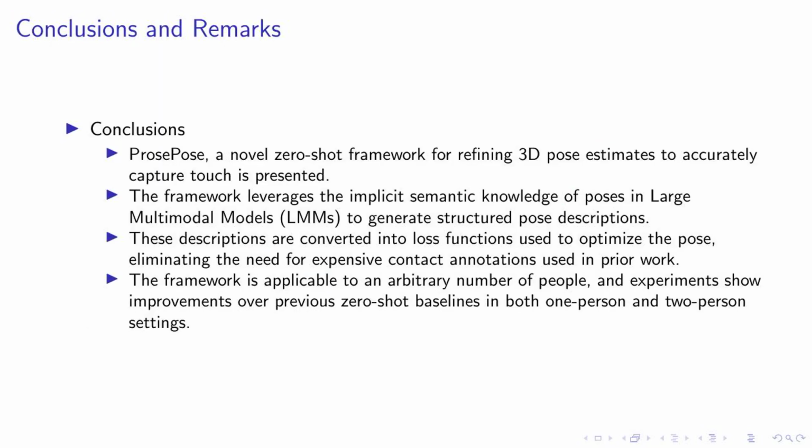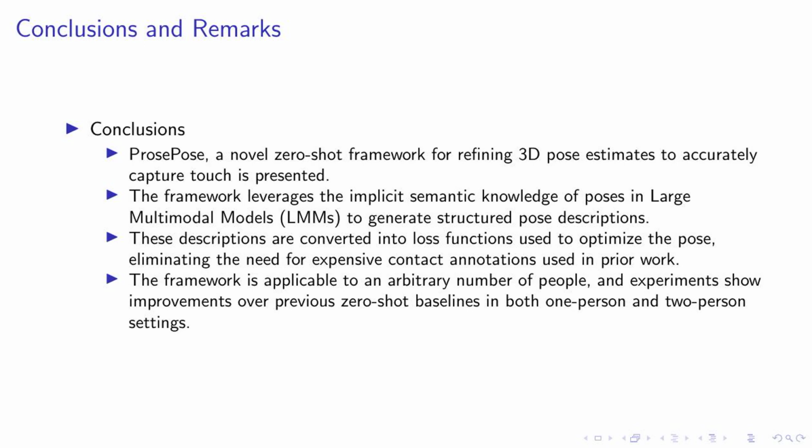Frame title: Exploring different multimodal models. We evaluated ProsePose using a different large multimodal model, LLaVA-NeXT 34B. The model struggled to directly generate the table of constraints from the image, likely due to a weaker language model compared to GPT-4. We overcame this by generating a caption from the LMM and feeding the caption to GPT-4 to convert it into a table of constraints. We carefully selected prompts for both one-person and two-person experiments to ensure the best performance.